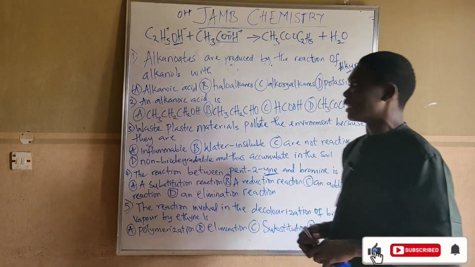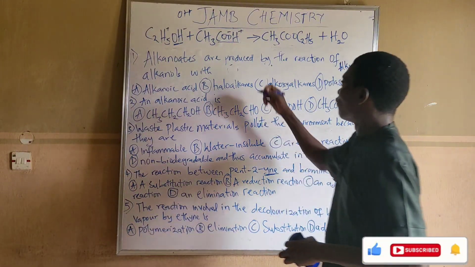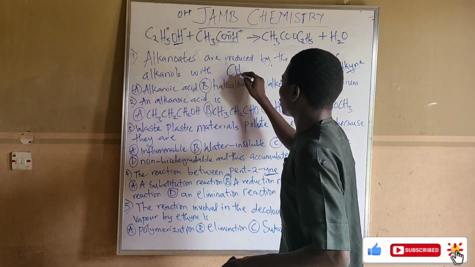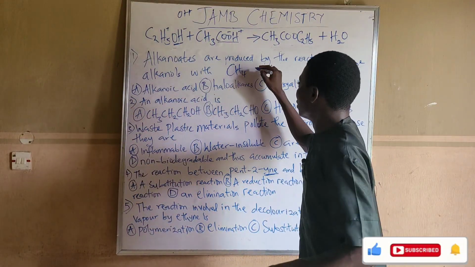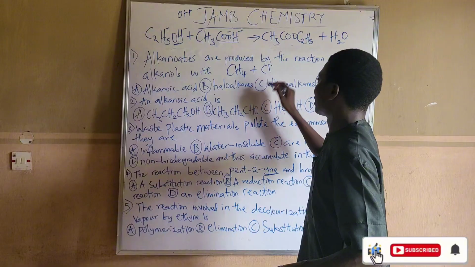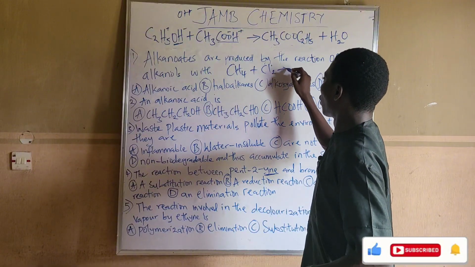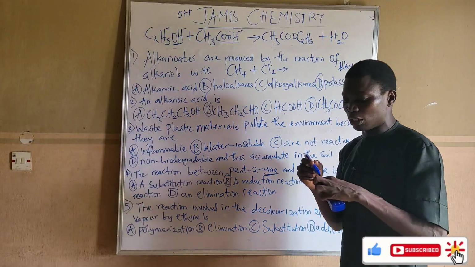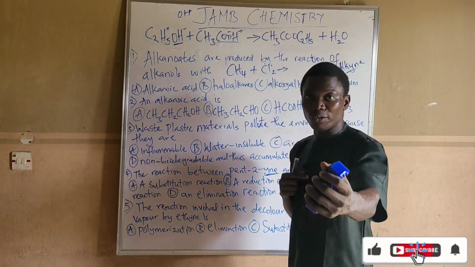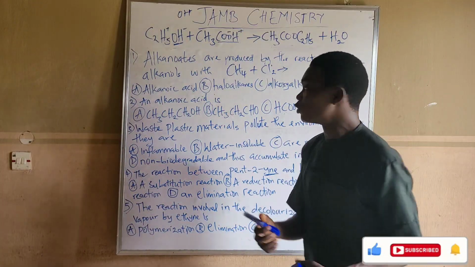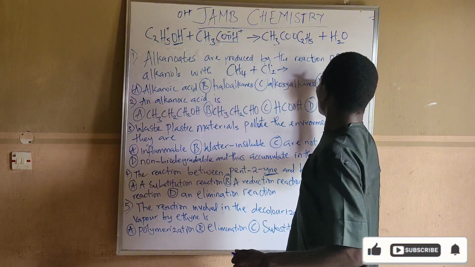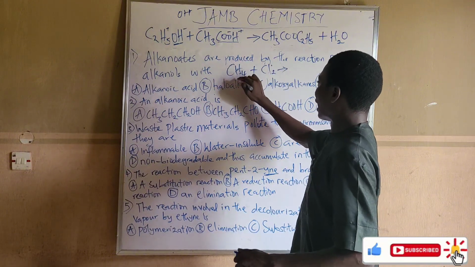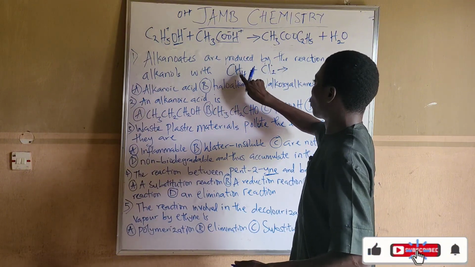Let me demonstrate an example of substitution reaction for you. For example, suppose that CH4, which is a member of alkane, is reacting with chlorine as an example. Now, by the time it reacts with this chlorine, it will form substitution. You know the meaning of substitution means one will come out, one will go in. You substitute. So now what will happen is that one chlorine will come here, one hydrogen will leave. So by the time one chlorine joins, one hydrogen will have to leave. If one hydrogen leaves, we are left with 3 hydrogen.